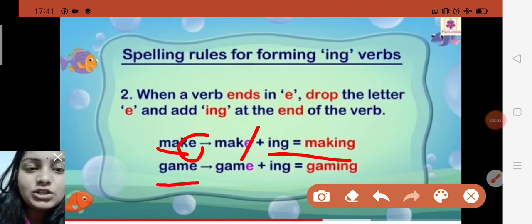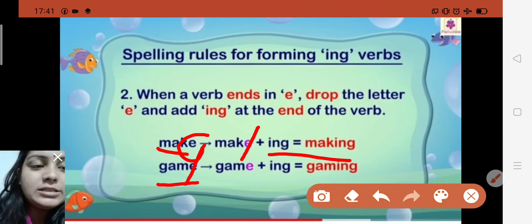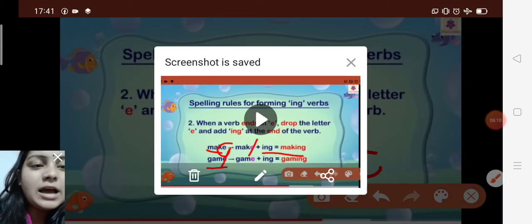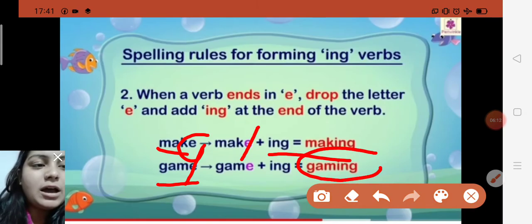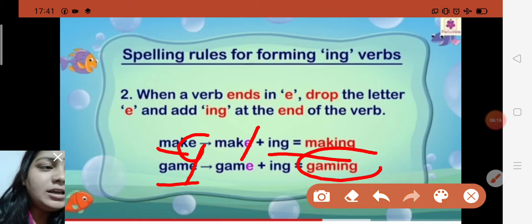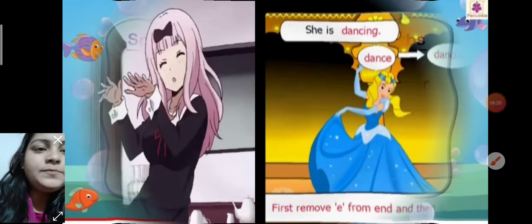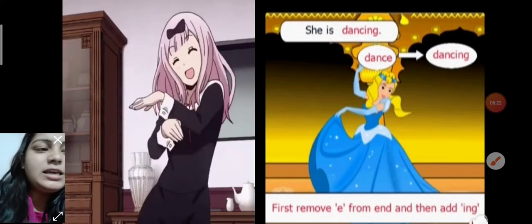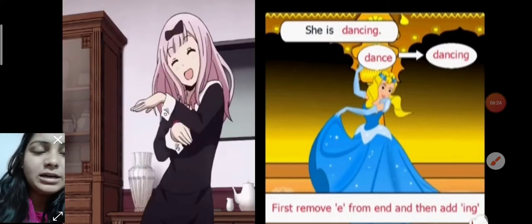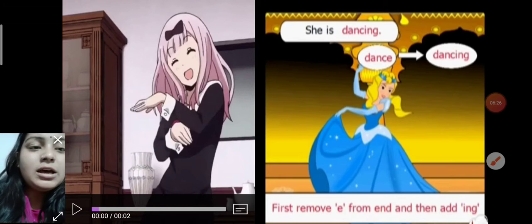Like the same, game is also an action and it is ending with E, so just drop the letter E and then you add ing. So gaming. Okay, now after that you can also see some more. Like you can see this girl is dancing, showing this action is happening right now.